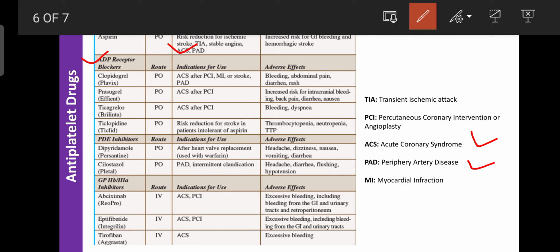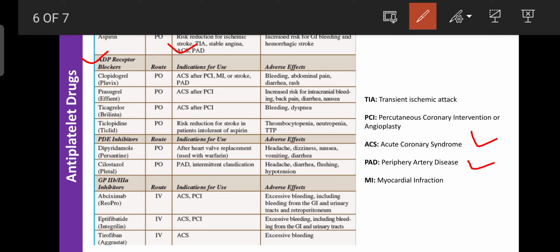They are helpful for treatment of acute coronary syndrome after PCI, that is percutaneous coronary intervention or angioplasty. After angioplasty, clopidogrel is used instead of aspirin. After angioplasty, aspirin should not be used, otherwise internal hemorrhage can occur. Clopidogrel is also used in myocardial infarction, stroke, as well as PAD, like peripheral artery disease.